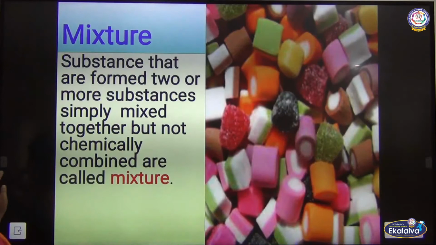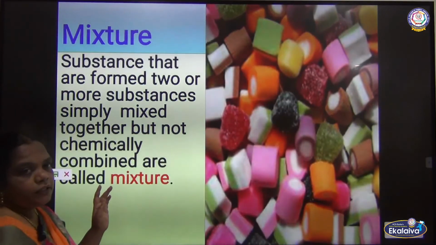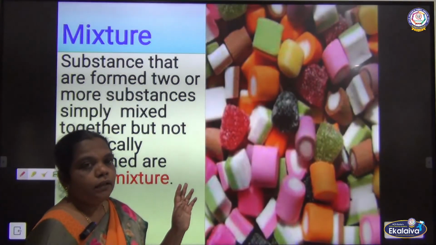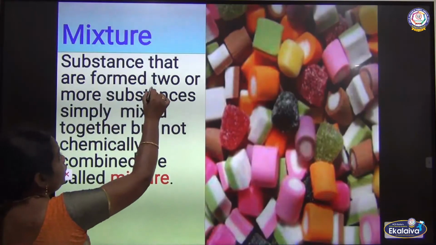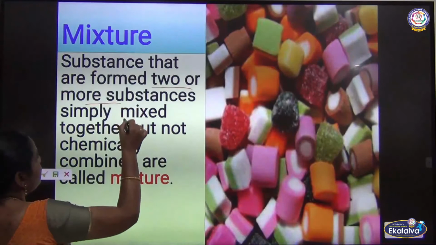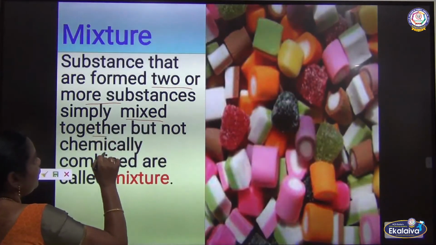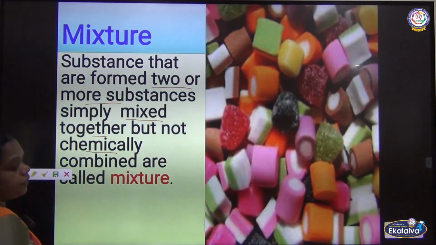So the chemical substance can be classified as pure substance and mixture. Now the mixture is formed by two or more substances that are simply mixed together but not chemically combined.